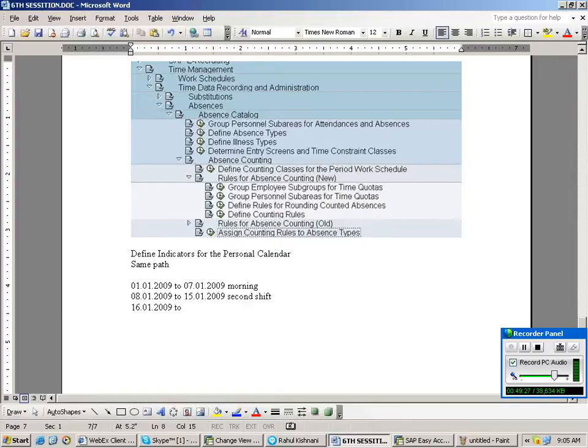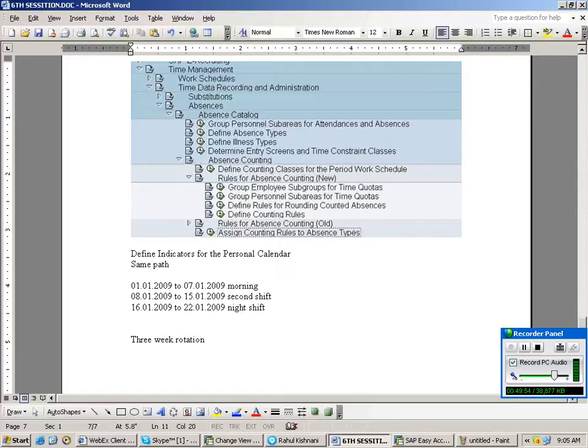Then 16/01/2009 to 22/01/2009 is for the night shift. So this is called a 3-week rotation. This we have to discuss.